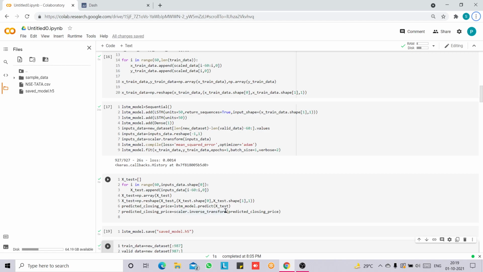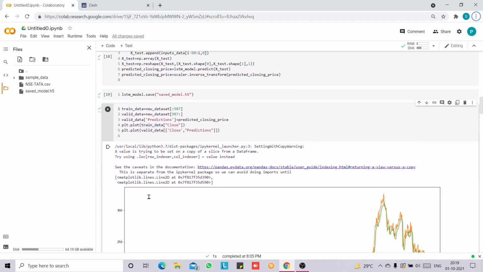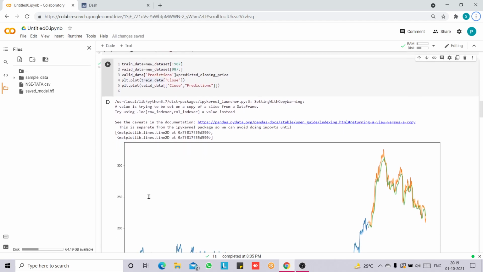This will reverse the scaling, and after that we will save the model using the model.save function, and then we will add the predicted closing price into the predictions column of valid data and plot its graph, which will give us the predicted closing price